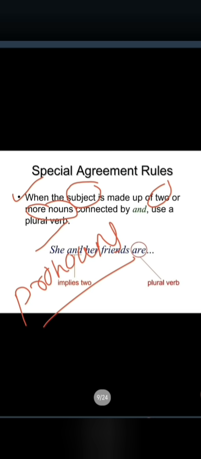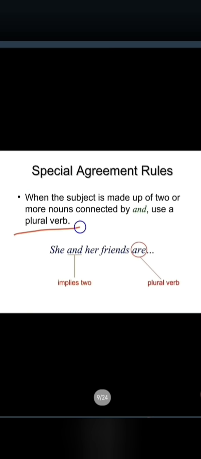When the subject is made of two or more nouns or pronouns connected by and, those nouns or pronouns which are more than two, connected by and, in such cases which verb are you going to use? You have to use a plural verb.